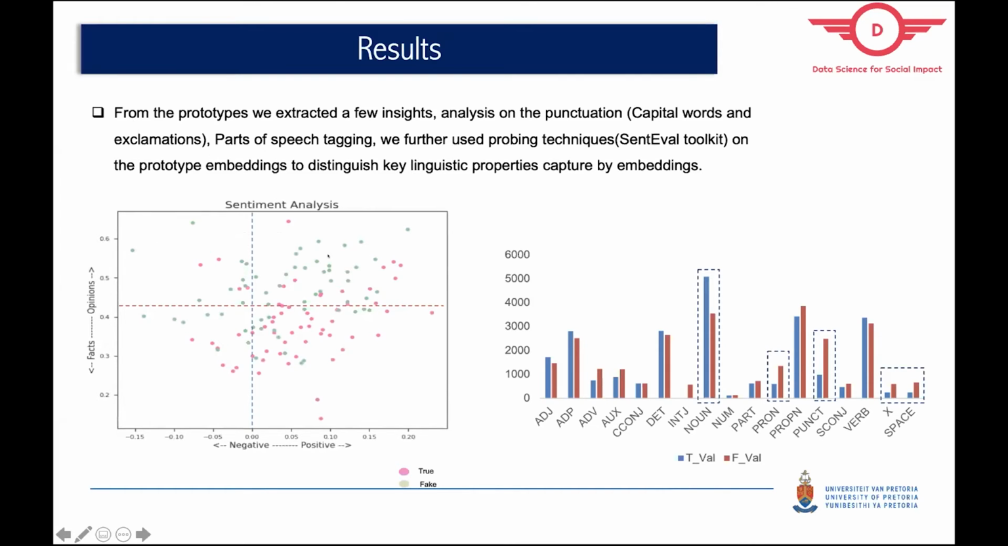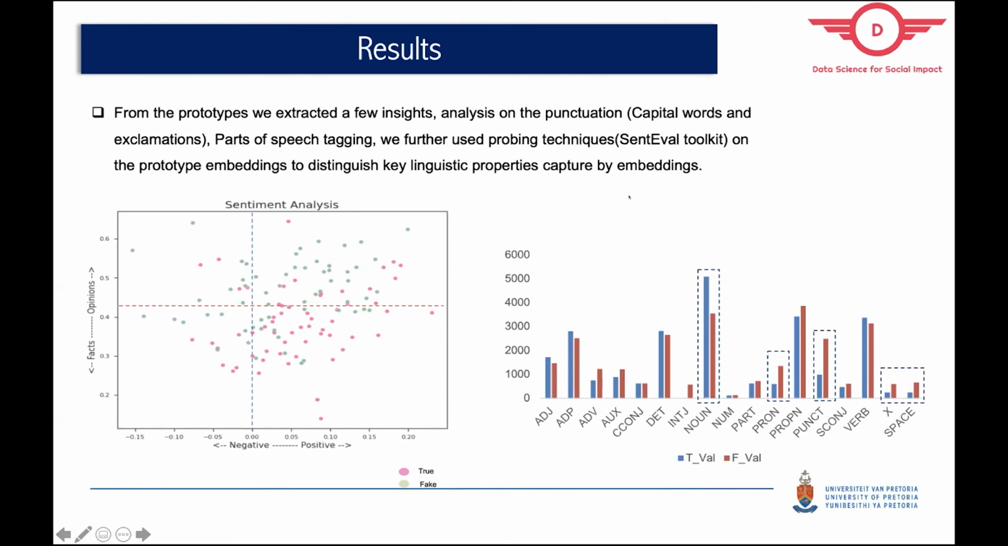This graph basically shows the green dots are the fake news prototypes, whilst the pink is the true news prototypes. From this graph, what we basically got is that a lot of our pink dots are in this quadrant, which means that they are positive and they speak around the facts. Whilst most of our fake news lies in this quadrant, which is also positive, however, it's mostly under opinions.